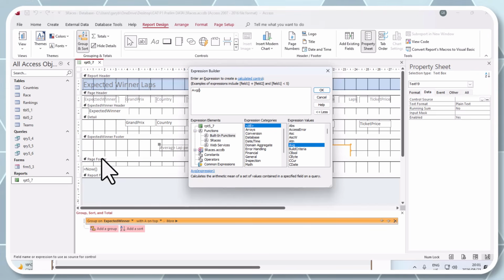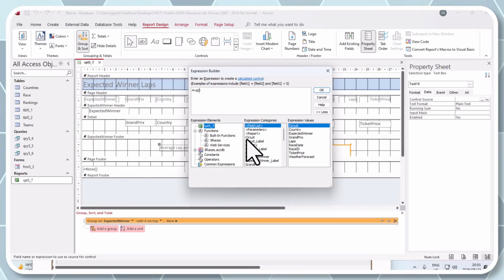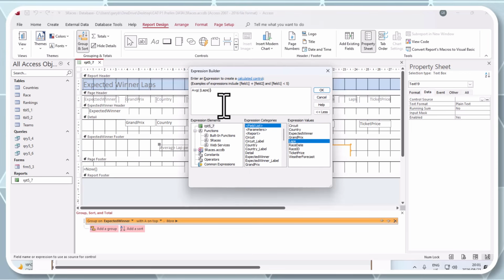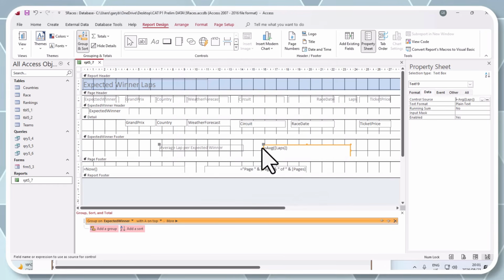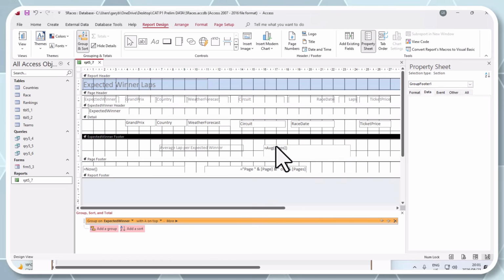Okay, and in this case, we're going to click on back on report 5, and we're looking for the laps. So did you see what happened there? We had the laps nicely put in there. Just check your brackets, spaces and things like that. Okay, guys? Right. So we can then click on OK, and it'll put the equals in front of it nicely, and we've got the average laps, which is perfect.